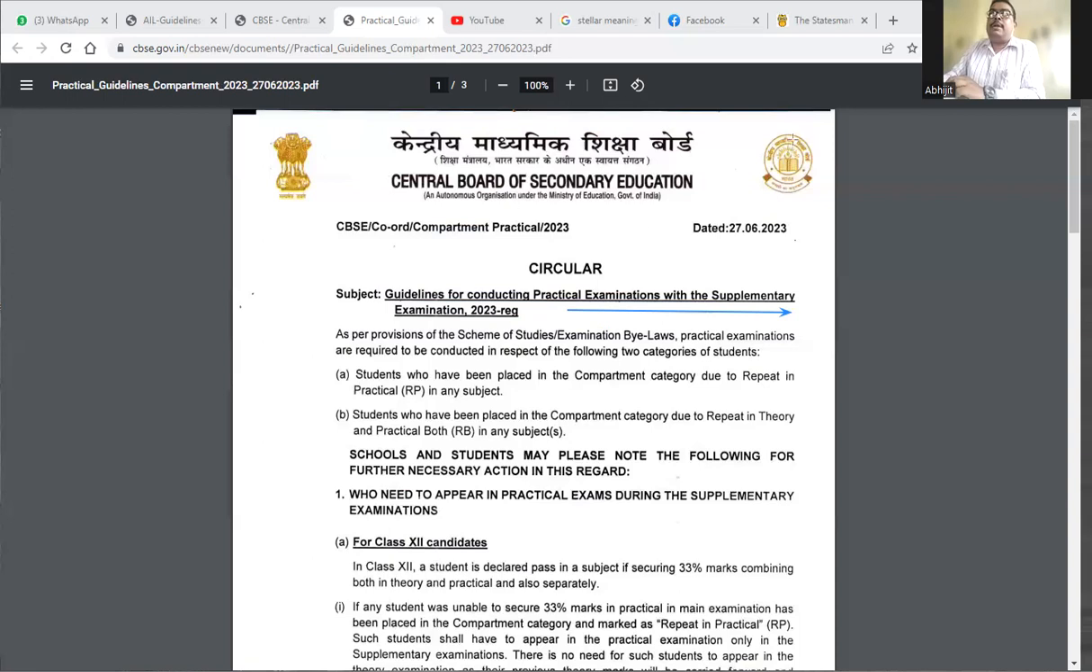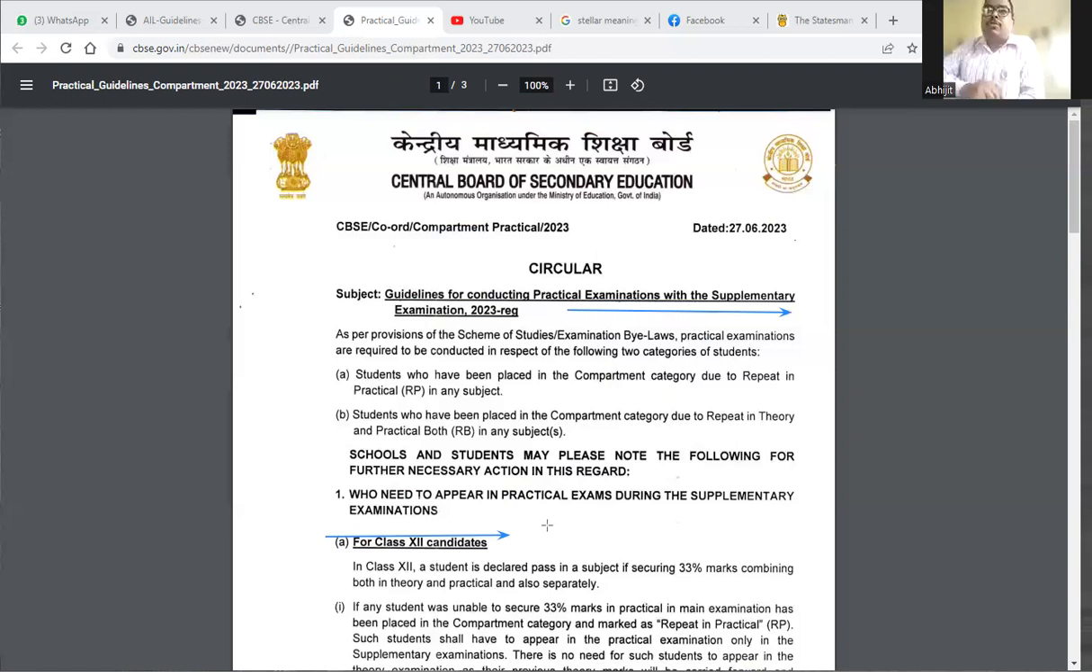So what are the categories and what are the things that we should do? The schools and the students may please note the following for further necessary action in this regard. Who needs to appear for the practical examination in the supplementary examination? Who is going to appear for this? Number one, for class 12 candidates.